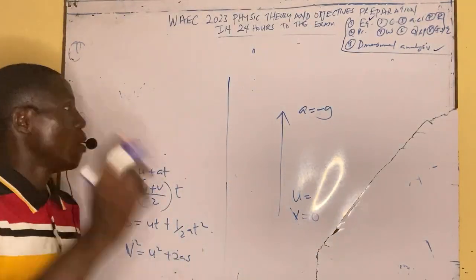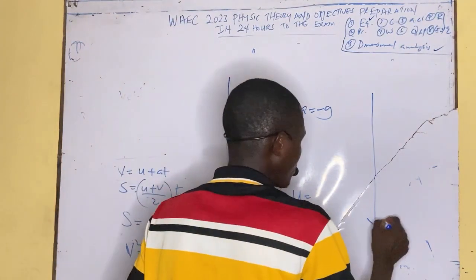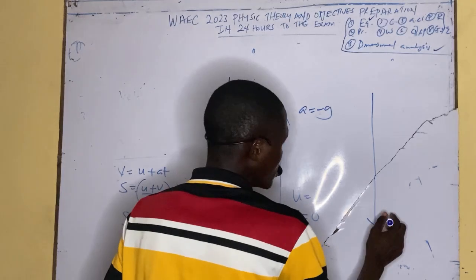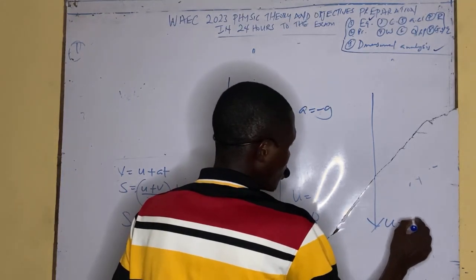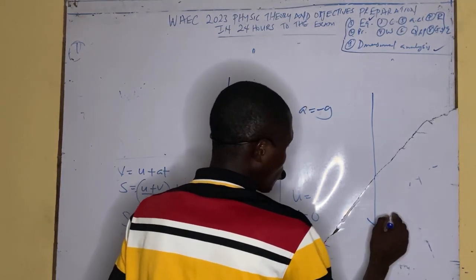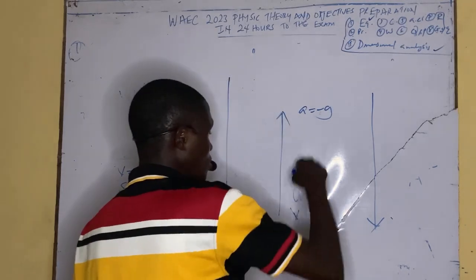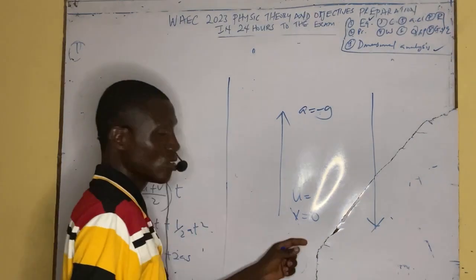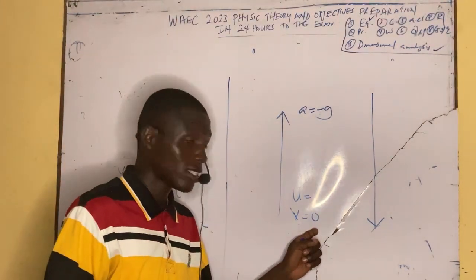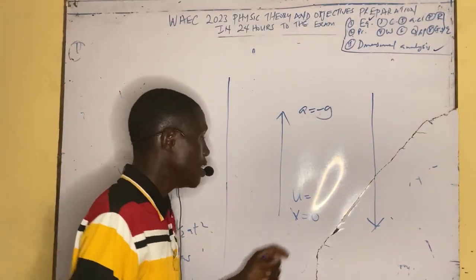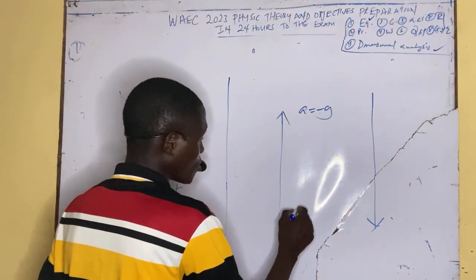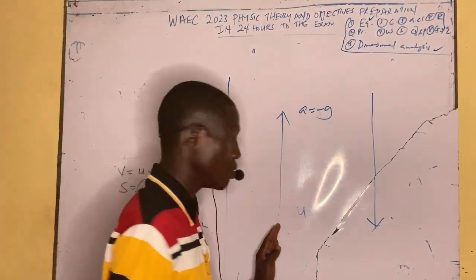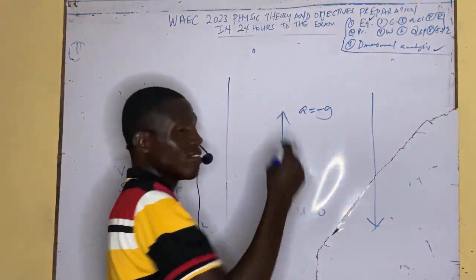Because it's going up. But when it's coming down, the initial velocity is going to be 0 at this point. It depends on the question anyway. I can give you this one in detail, because the initial velocity here is going to be 0 if you start from rest. But as it proceeds, the velocity will continue to grow.